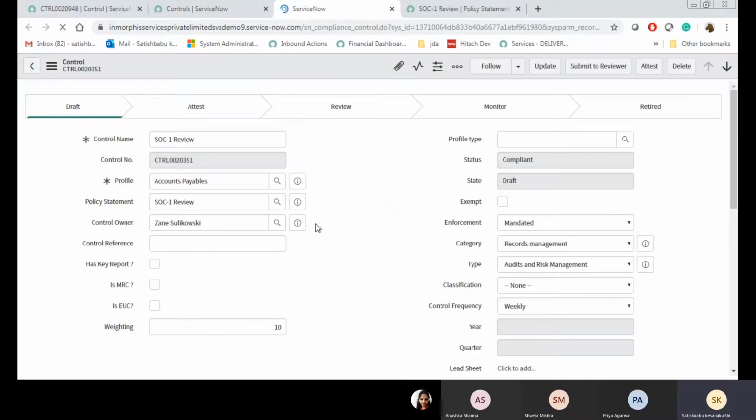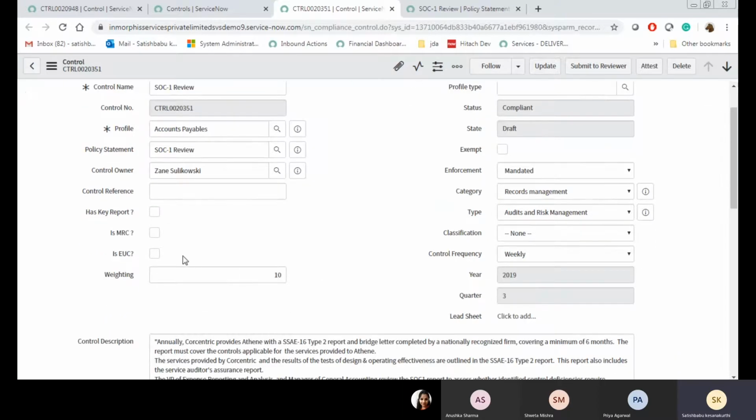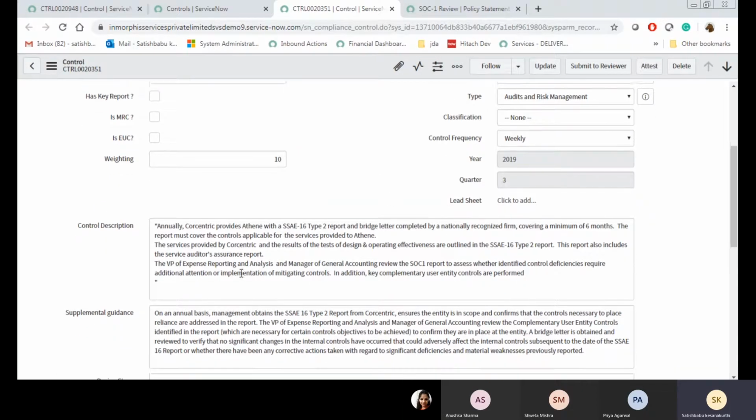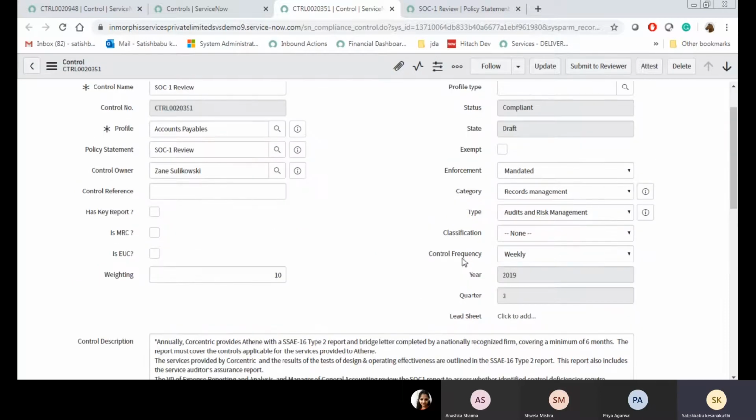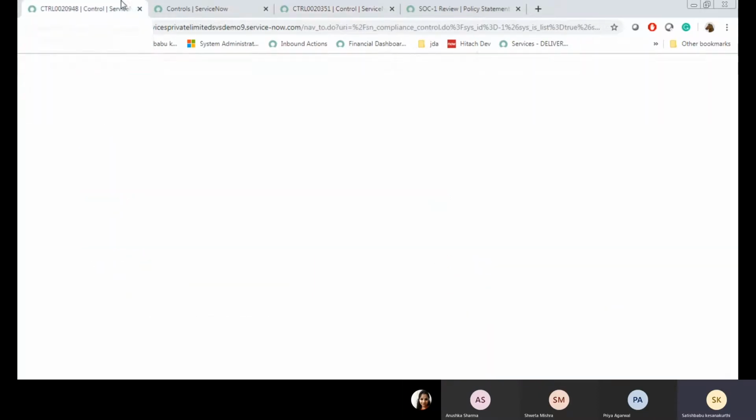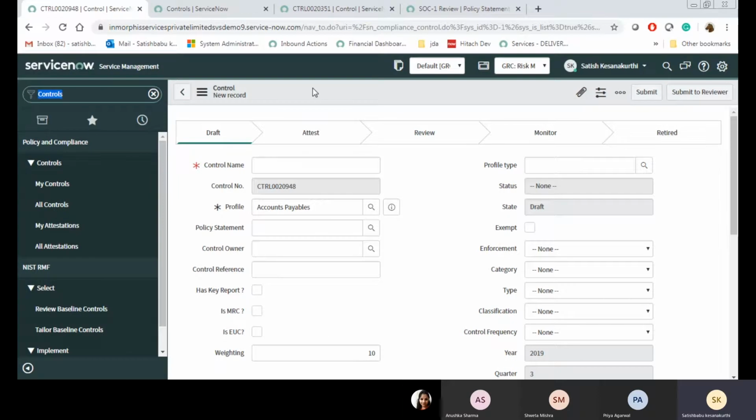Now in draft state, the control user or compliance manager will prepare all of this, meaning enter the control description, supplementary guides and control frequency. Don't confuse, this is all about 18 POCs. I will show you my instance. This is not an out of the box thing.